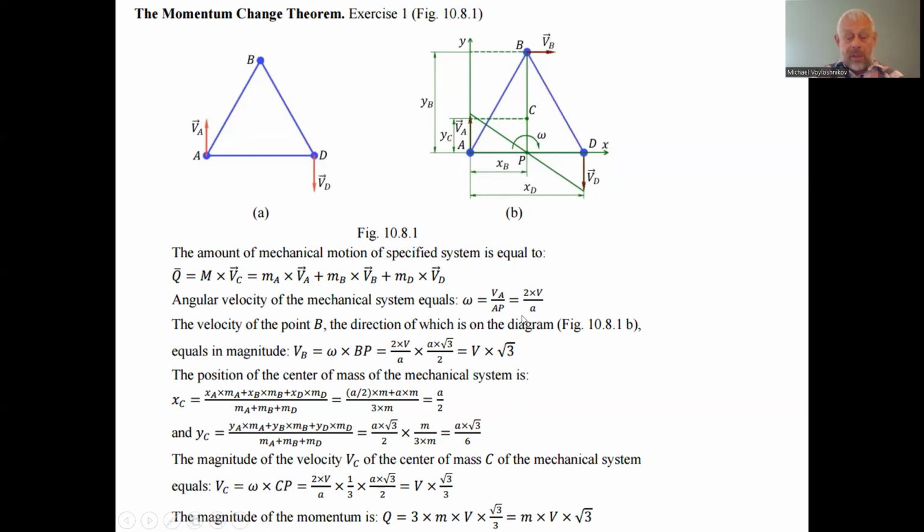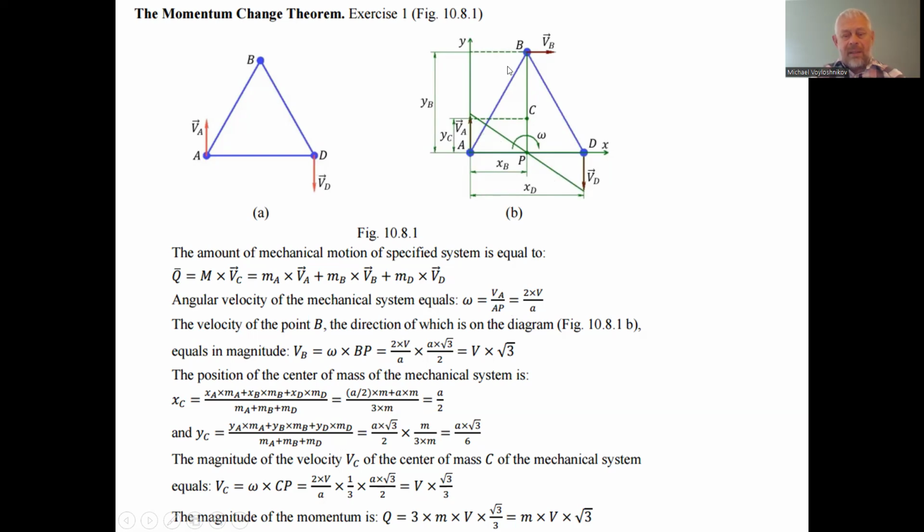The rightward direction instantaneous velocity of the point B equals in magnitude omega, the instantaneous angular velocity, multiplied by the radius BP. The instantaneous angular velocity of the mechanical system is 2 by VA, or we can say just V, as VA is the same as V. We can divide by 2, so V divided by A. This is the angular velocity multiplied by A multiplied by square root of 3 divided by 2.